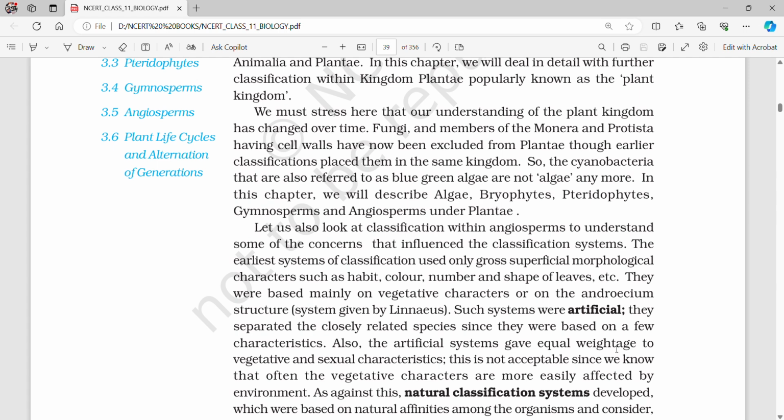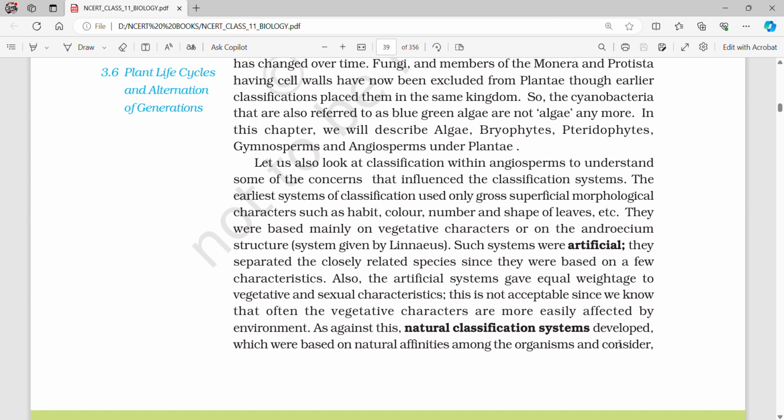Such systems were artificial. They separated the closely related species since they were based on a very few characteristics. Also, the artificial systems gave equal weightage to vegetative and sexual characteristics. This is not acceptable since we know that often the vegetative characters are more easily affected by environment.